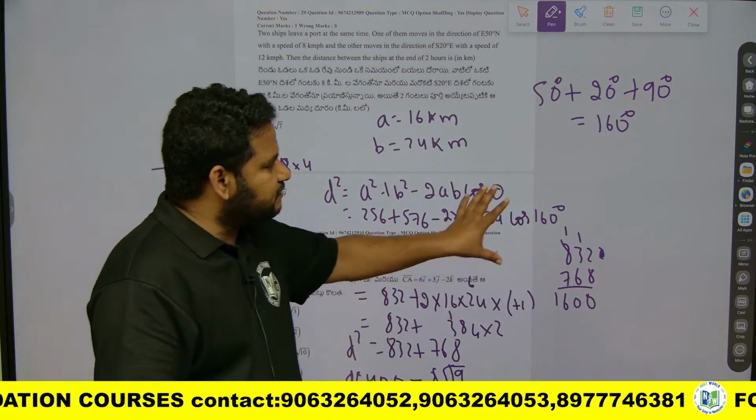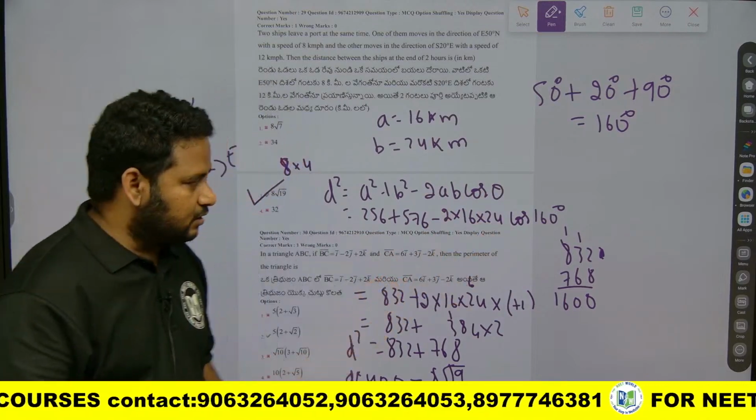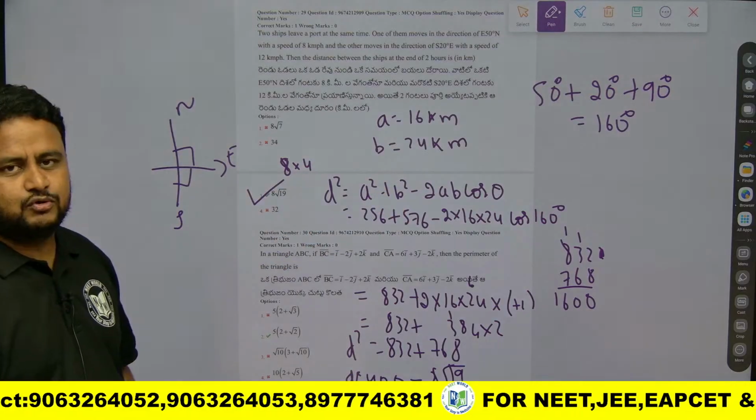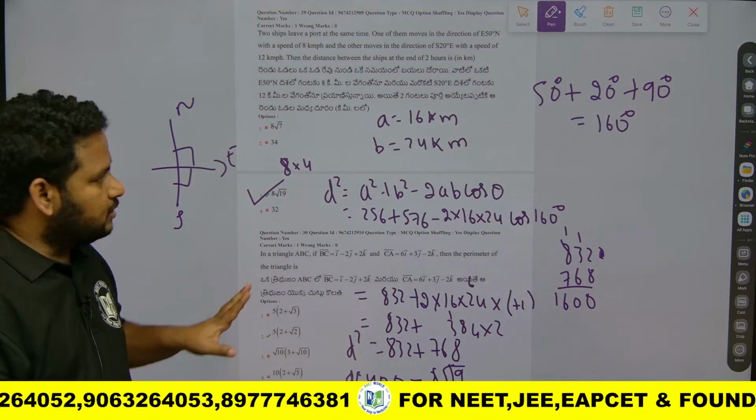Here you might get confused while taking the angle. There you should be careful. You can also take cos 150, and you will get it close to 8 times root 19. Clear? I hope it is clear. You can copy this solution.